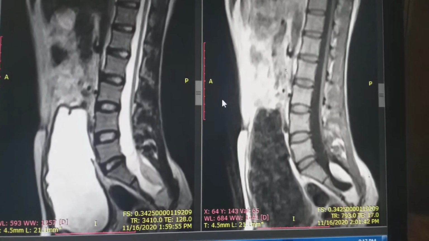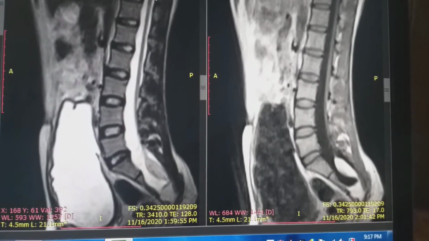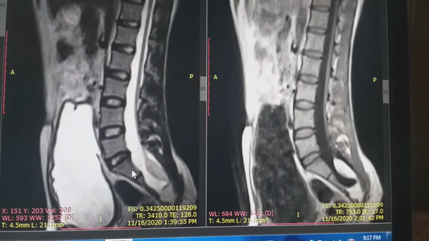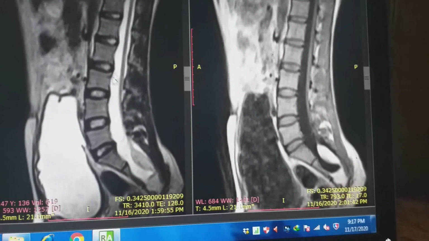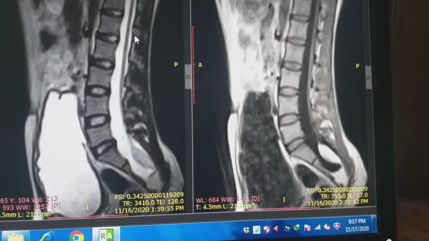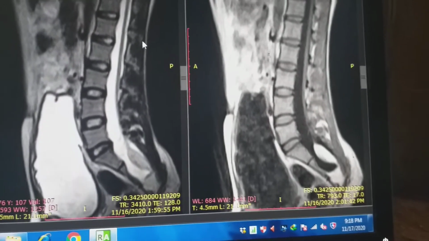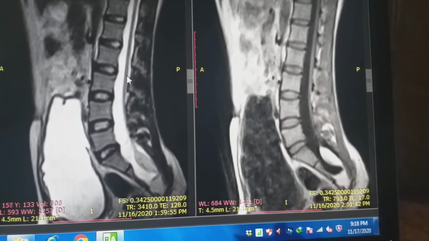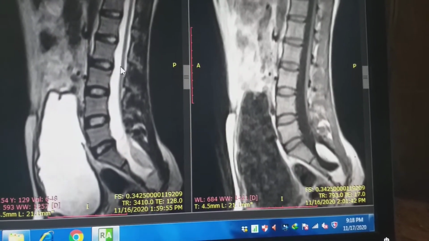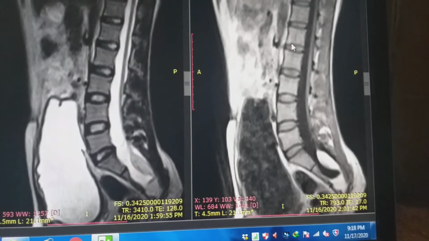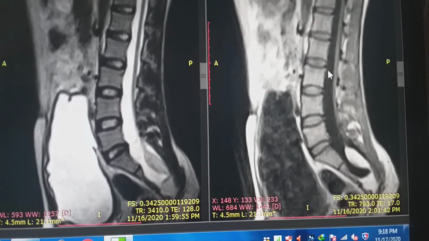such type of cases. Here we can appreciate that this is the lumbosacral region, so MRI of the lumbosacral spine, sagittal images. This is MRI lumbosacral spine, sagittal images, and this is the T2 weighted images because the CSF is white here, and this one is the T1 weighted images, CSF is black.